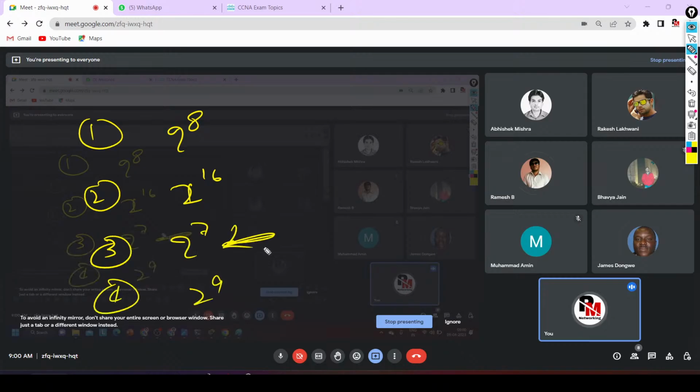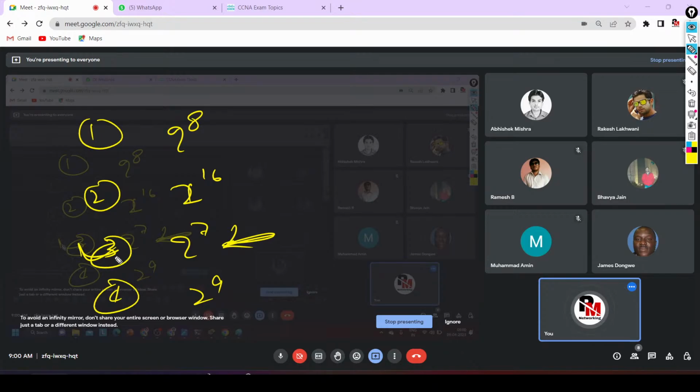Most of the people are saying option 1 is the right answer, but no, guys. The right answer of this question is 2 to the power 7 only, because 1 bit is already reserved for the range. Yes or no? So the right answer is option 3. Okay, this is from class A.